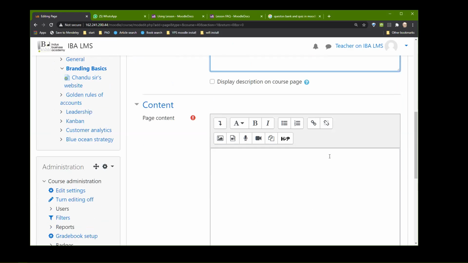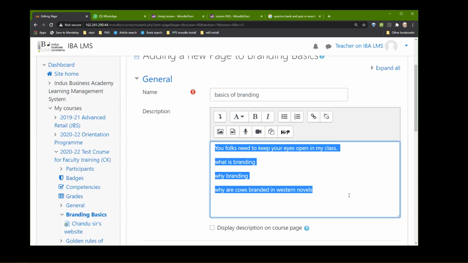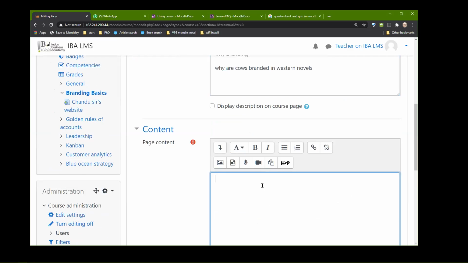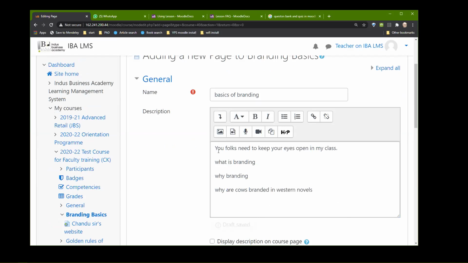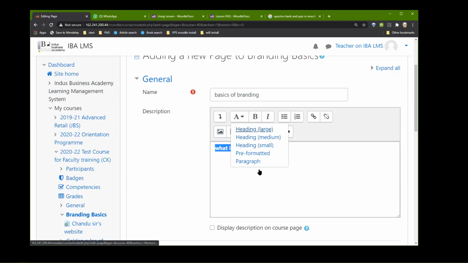Okay, sorry, this is just a description. This is where the contents is. And of course, you can do a lot of drama with this. Bold it and increase the font and all that drama.